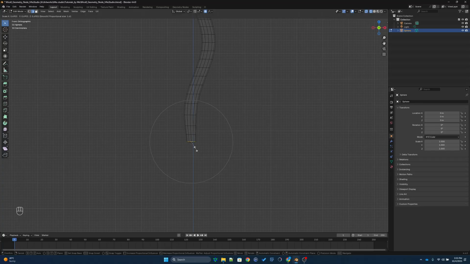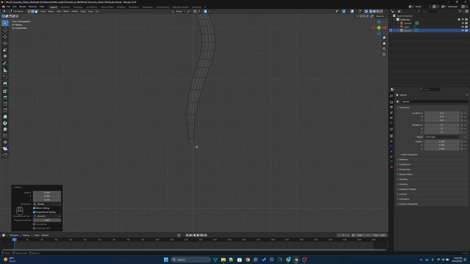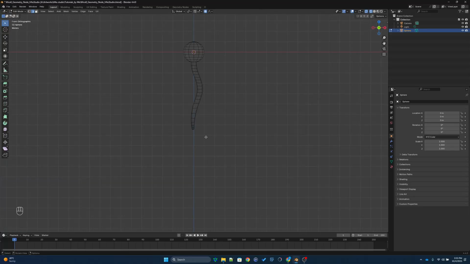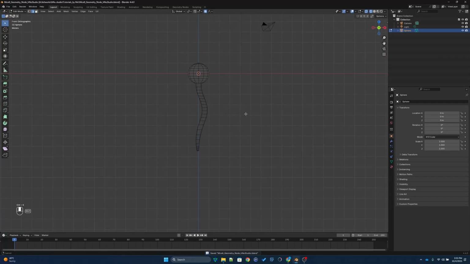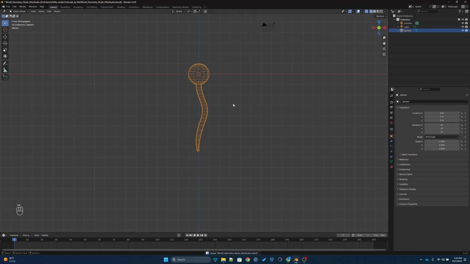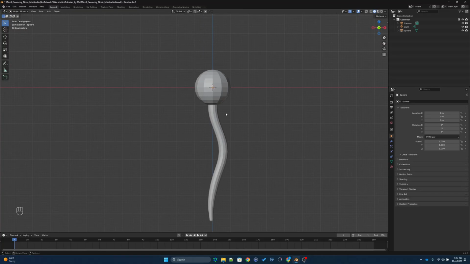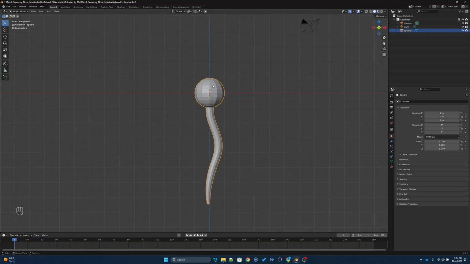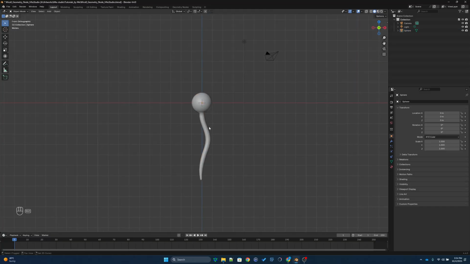I'll go for something like this. It looks good. So now I'm mainly done creating this one. If you go to solid mode, you will see something like that. If you right click and shade smooth, you will have a very nice molecule.